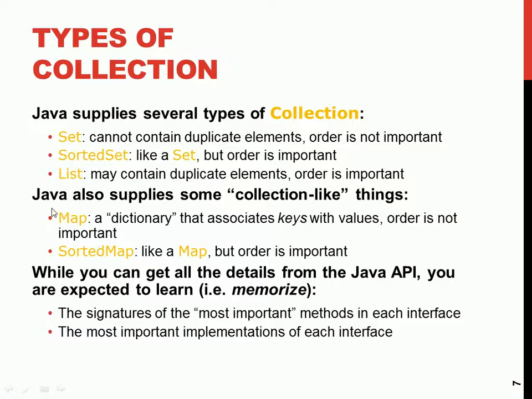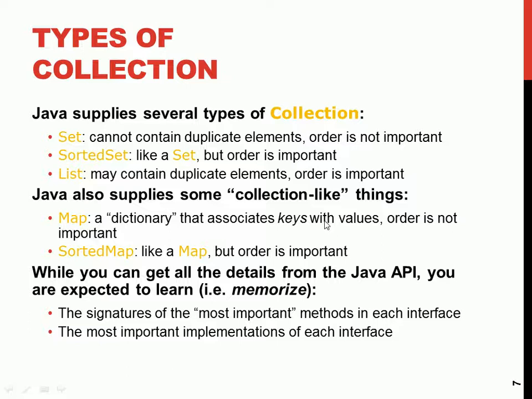Then the third type is a map. A map is a dictionary. The order is not important. When you say it's a dictionary, when you are looking for the meaning of a word, you go with the word by searching through the index. So when you find the word, you see the definition of that word. Every word in the dictionary has a key and a corresponding value, or the meaning. Here we say key value pair.